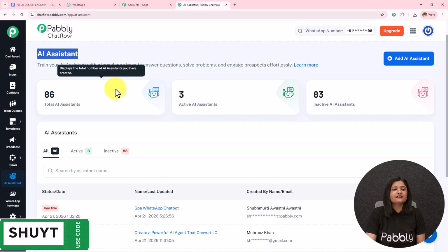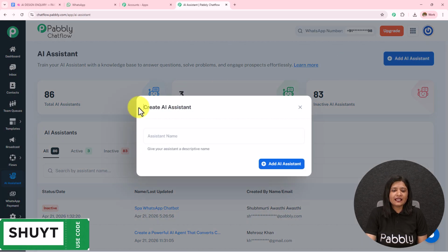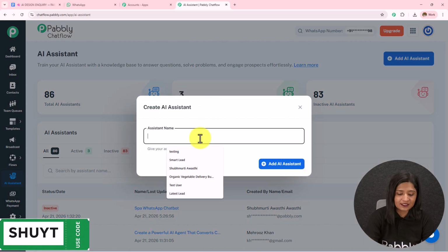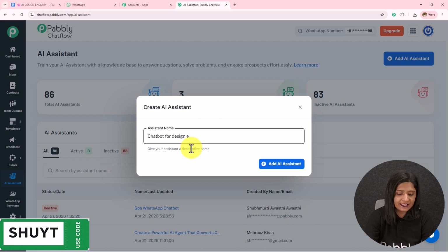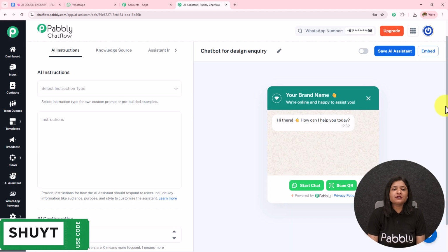You can see the total AI assistant, active AI assistant, and the inactive AI assistant. To create a new AI assistant, you simply have to click on this add AI assistant, and you have to first name this chatbot for design inquiry. Let's say the name of this chatbot is this. I'm going to simply click on this add AI assistant. Here I've landed on this page from where we are going to start creating this AI assistant.